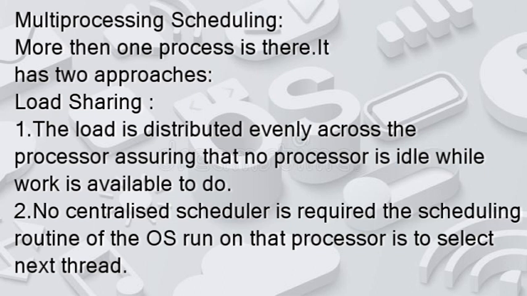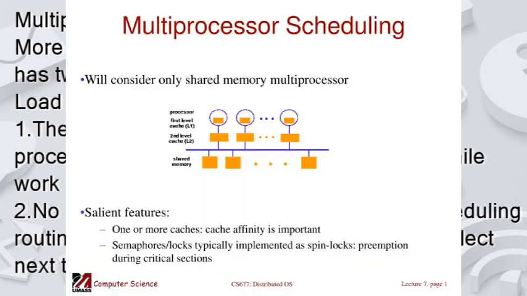Whenever we talk about multiprocessor scheduling, when more than one process is there, it follows two approaches. Basically the two approaches we call load sharing and the critical section problem. Coming to the very first thing, what do you mean by load sharing? In multiprocessor scheduling, the load is distributed evenly across the processors, assuring that no processor is idle while work is available to it. Basically it will share the load accordingly so that no processor is idle while the work is done.